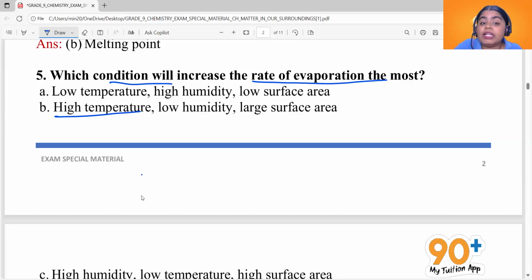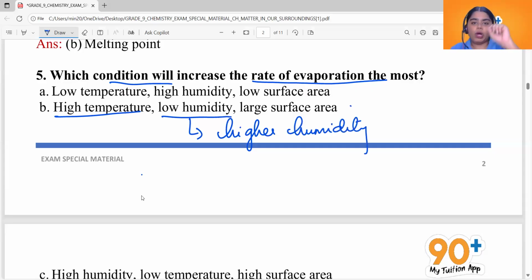Okay. Now, what is low humidity? Humidity is the amount of water vapor in air, right? So, if there is already a lot of water vapor in air, which is implied by higher humidity, you basically mean that greater amounts of water vapor are already present in air.